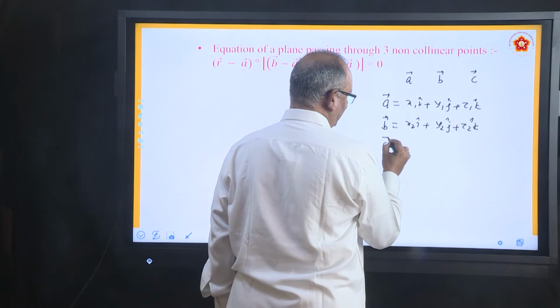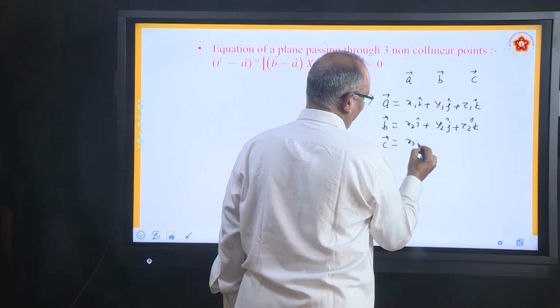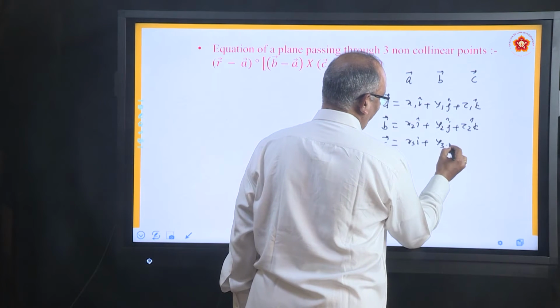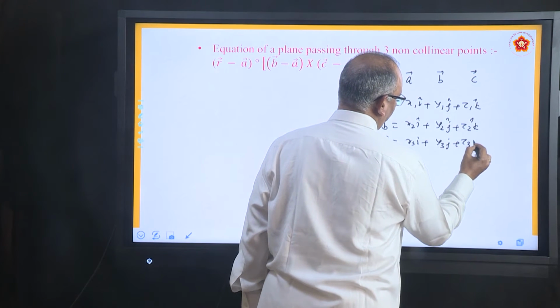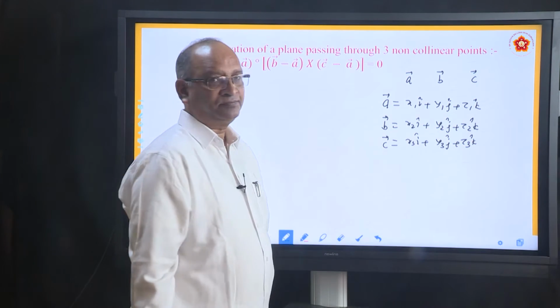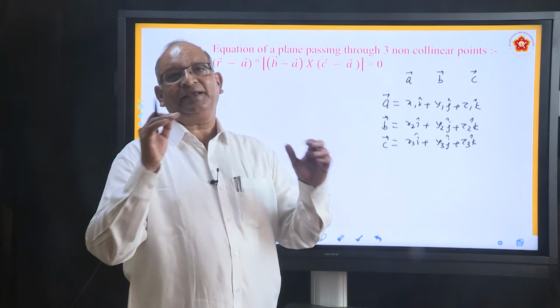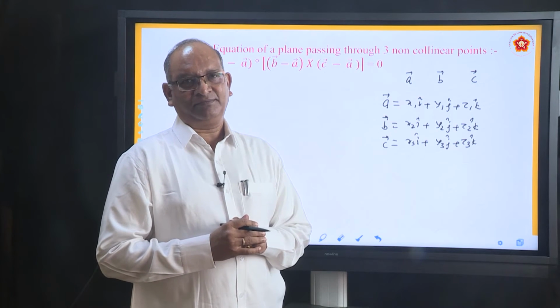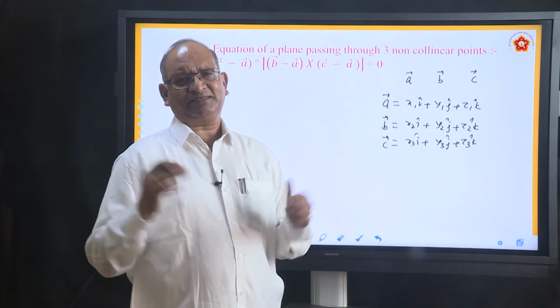And suppose that there is a third vector x3i plus y3j plus z3k. So we have three vectors here. How will you prove they are collinear? They are in one line. We have studied so many methods.